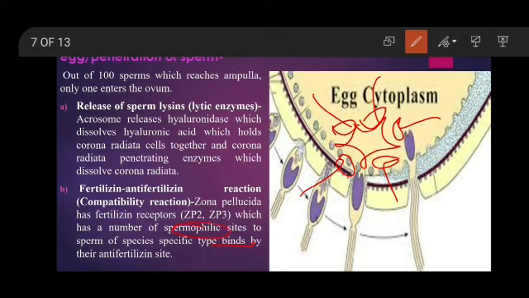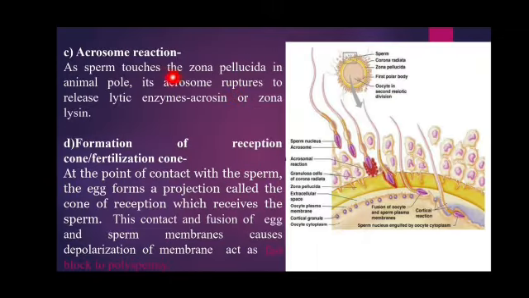It is also called the compatibility reaction because the next layer is our zona pellucida, and it possesses a number of fertilizing receptors. These are proteins, and these receptors have a number of spermophilic sites. Suppose this is our structure. It has a number of sites where these sperms can bind, and so these sites are called the spermophilic sites because the sperm will bind. A number of sperms will bind to a particular receptor.